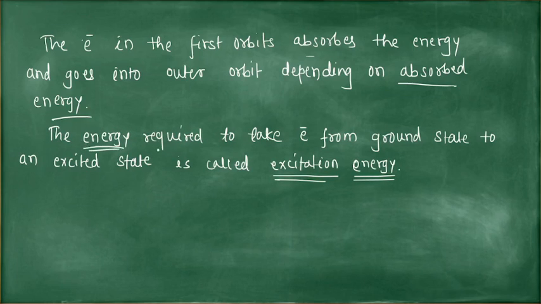The energy required to take the electron from the ground state, n is equal to 1, the first orbit, to an excited state is called excitation energy. We have just seen 10.2 electron volt is the excitation energy of which orbit? N is equal to 2. The electron jumps to the second orbit or second energy level.